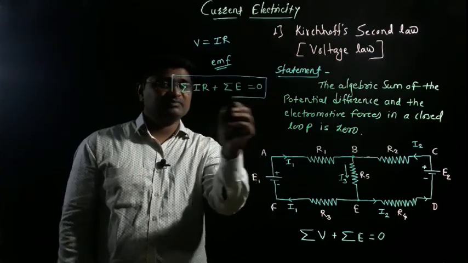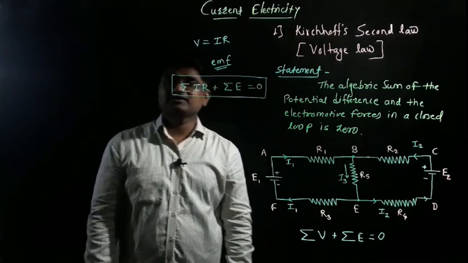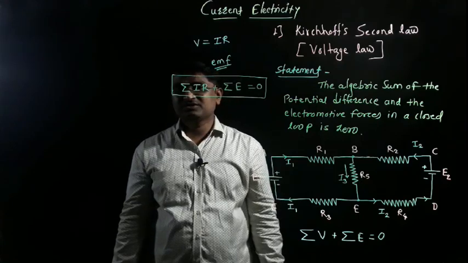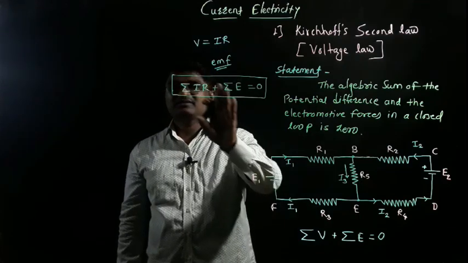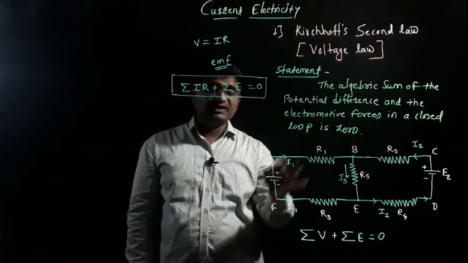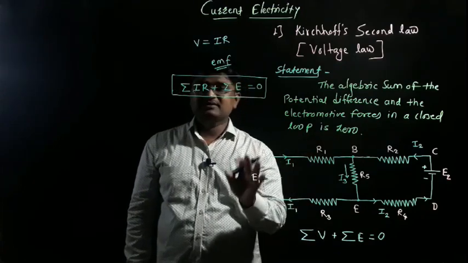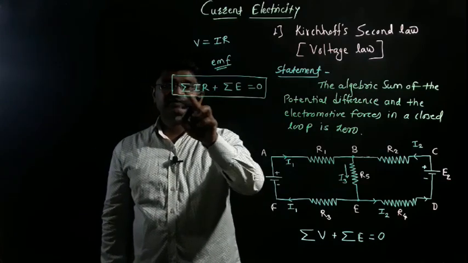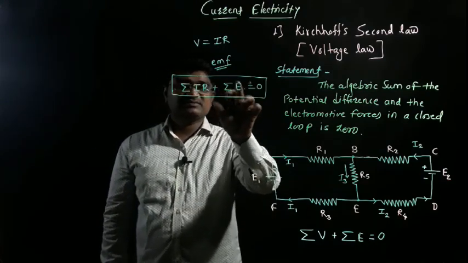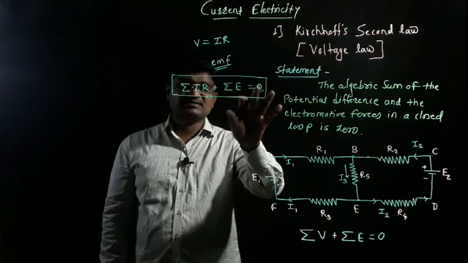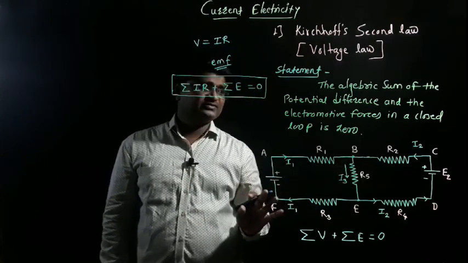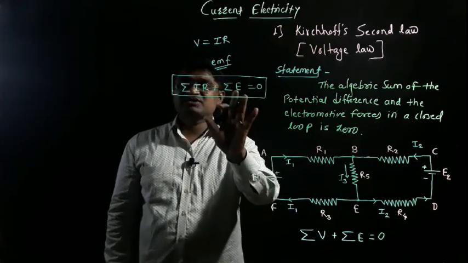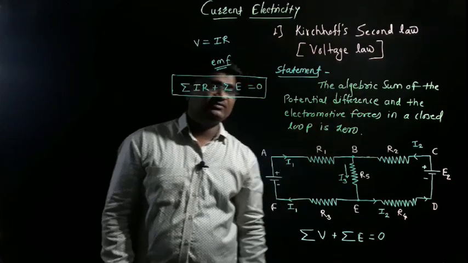So this is the statement of Kirchhoff's second law, that is the law of voltage: summation IR plus summation E is equal to 0. I can write here i is equal to 1 to n, if n number of resistances and cells, that is EMFs, are connected in the given circuit. This is the algebraic sum of potential differences and this is the algebraic sum of electromotive forces. This is equal to 0 in a closed loop. It is very important. This is the statement of the voltage law.